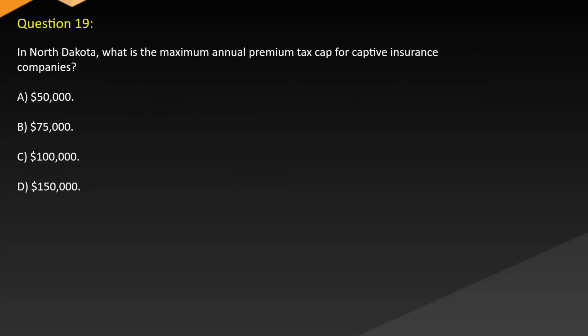Question 19. In North Dakota, what is the maximum annual premium tax cap for captive insurance companies? A. $50,000. B. $75,000. C. $100,000. D. $150,000.